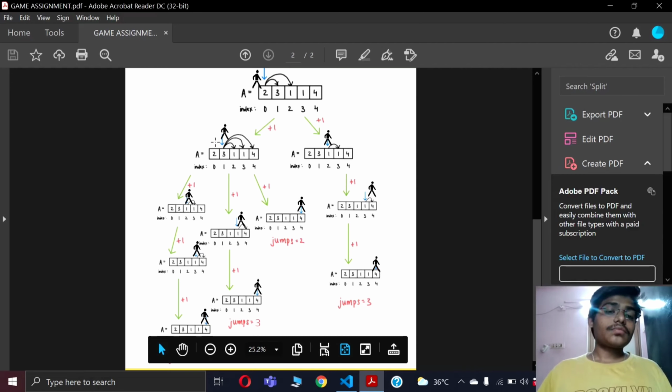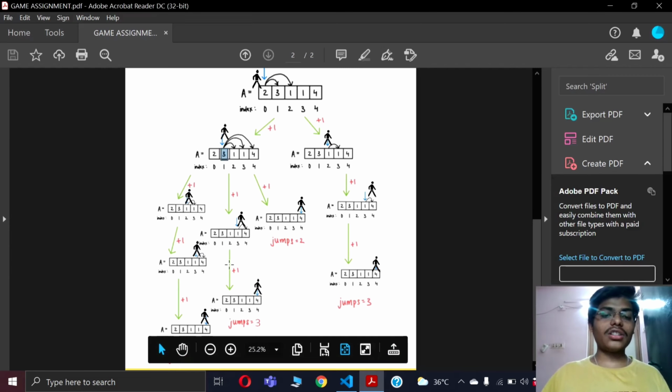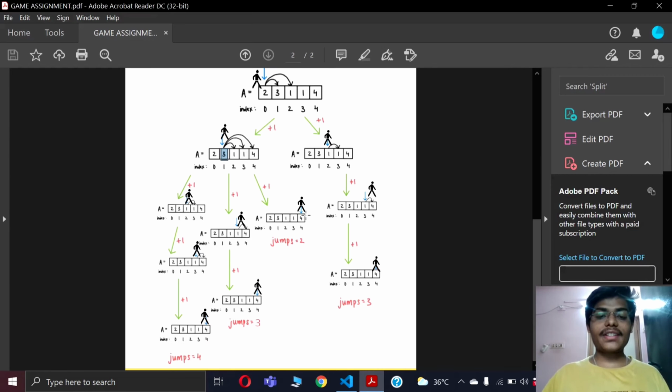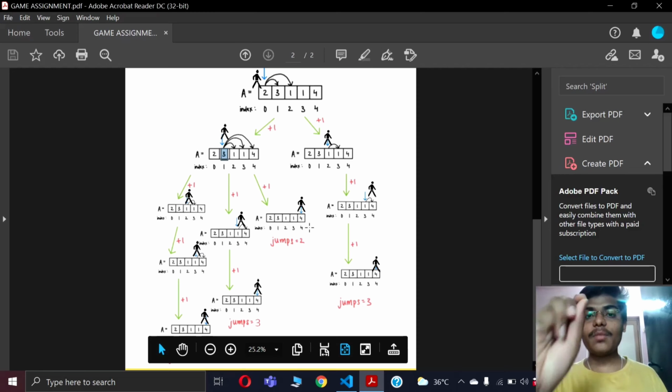Like that, in this condition also, the value at this particular index is 3. So he has three possible conditions: to reach from 3 to 1, or 3 to another one, or directly from 3 to 4. After calculating all these possible conditions, the person will finally reach the end. You can observe all the persons reach the final end, but the condition is that the person should make the minimum jumps.